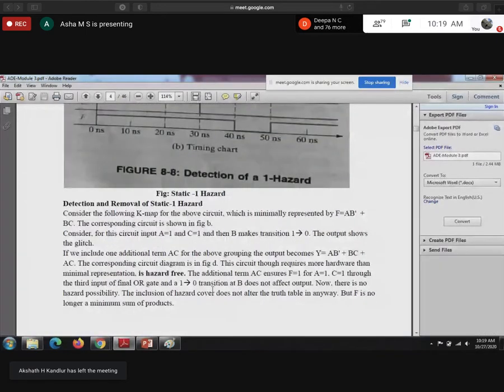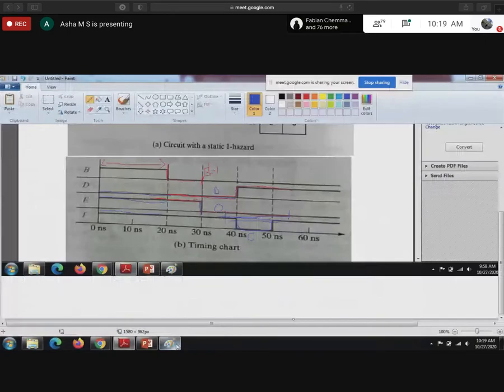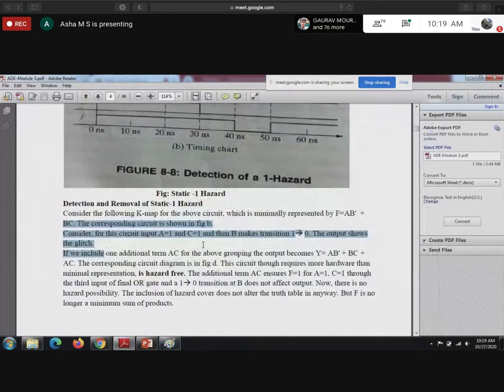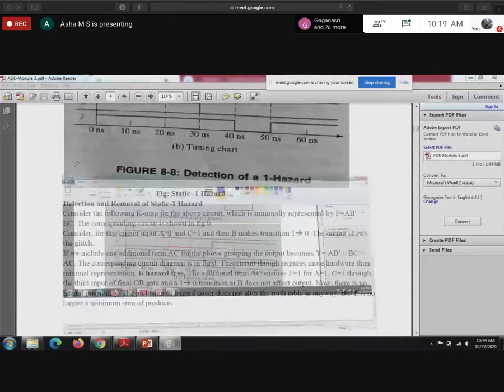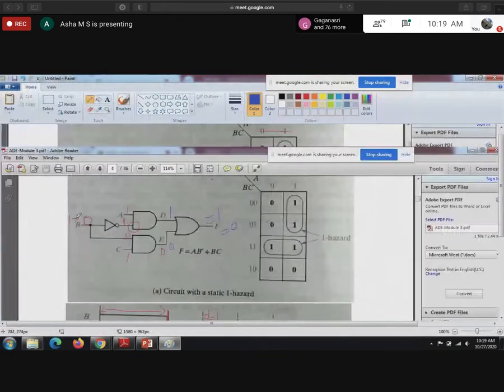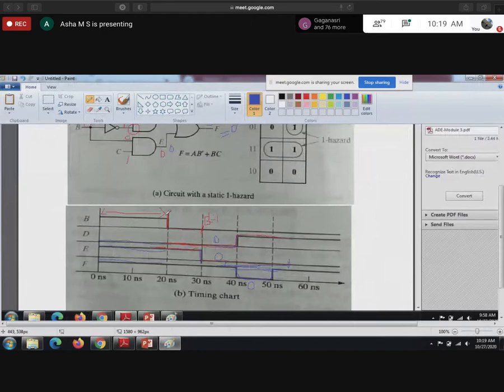Let's see it. Consider the following circuit. Input A equal to 1, C equal to 1. Then B makes a transition from 1 to 0. The output shows a glitch. So whatever I explained here is explained here. When B changes from 1 to 0, there is a glitch. A glitch means hazard.